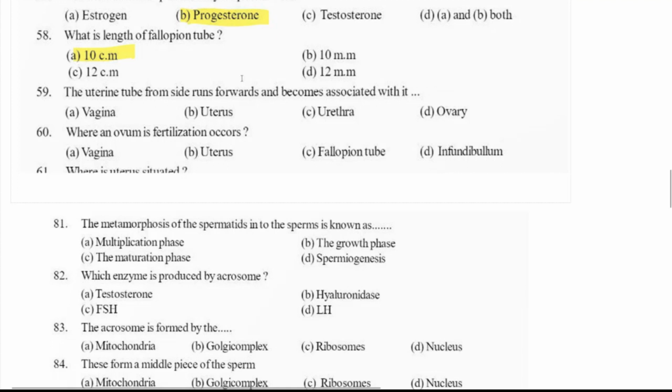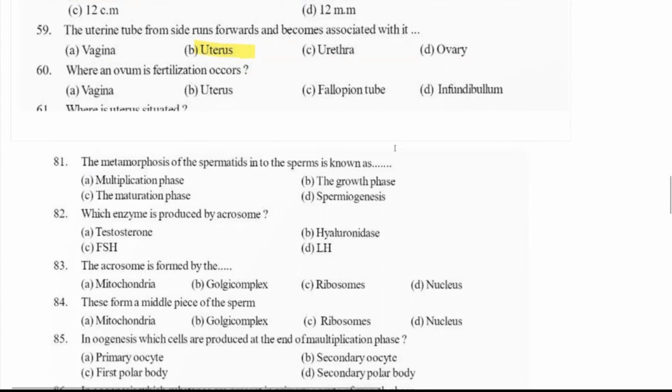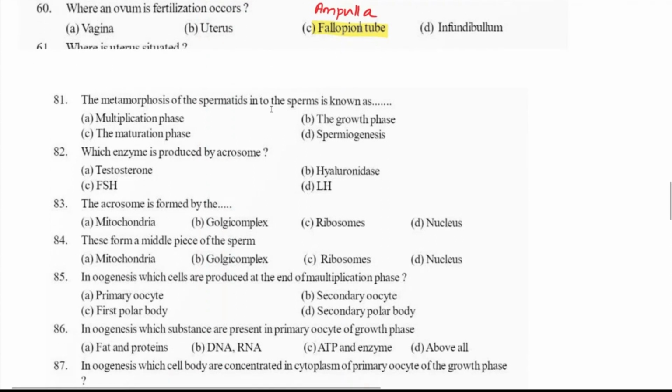They are asking about the fallopian tube. The fallopian tube runs forwards and connects with the uterus, right? Simple question. Where does ovum fertilization occur? It occurs at the fallopian tube. Which part? Is it the infundibulum? No. It occurs at the ampulla of the fallopian tube. If ampulla is not given, mark the option fallopian tube. Okay, ampulla of fallopian tube, right?